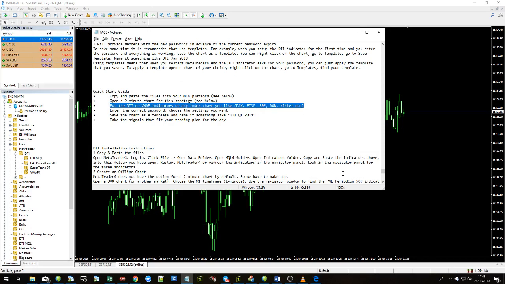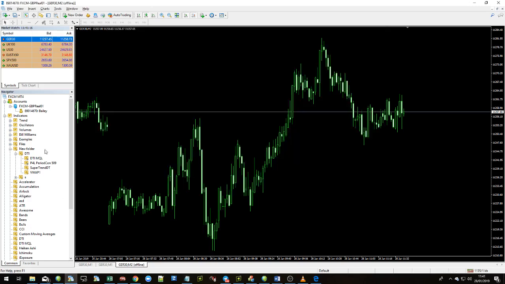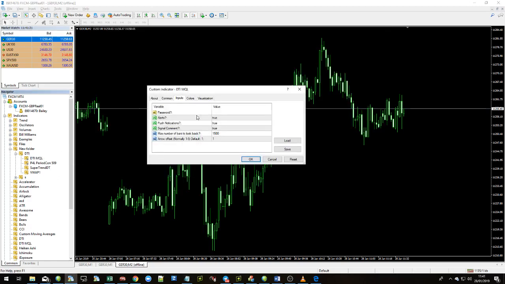Let's drag and drop the indicators on. Here's the indicator for DTI, drag and drop. Okay, the first thing it's going to ask you for is the password. Now you already have the password in your version, so put that in there, double click, and then put the password, whatever it is, in there. These are the inputs that are available for you.